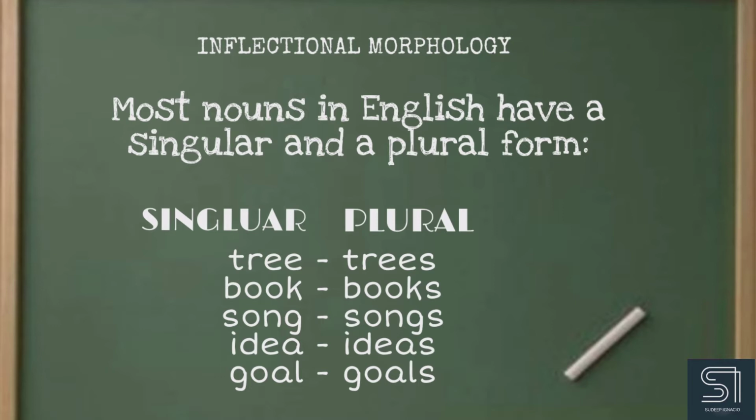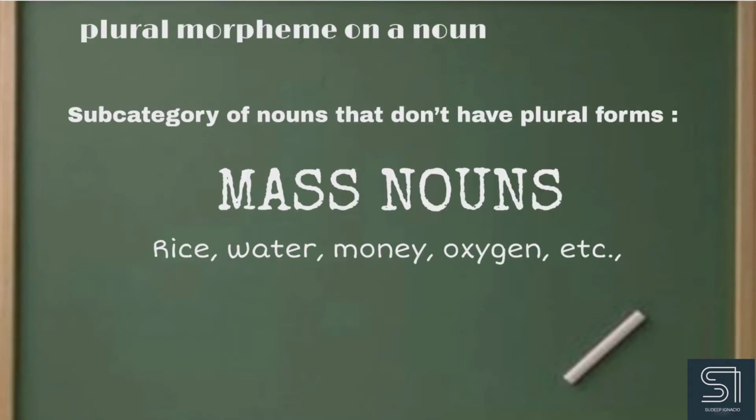When we look at inflectional morphology, we observe that most nouns in English have a singular form and also a plural form. For example, tree, trees, book, books, song, songs, idea, ideas, goal, goals, etc. In English, we use a plural morpheme on a noun to indicate that there is more than one of something. But there is a subcategory of nouns that don't have plural forms.